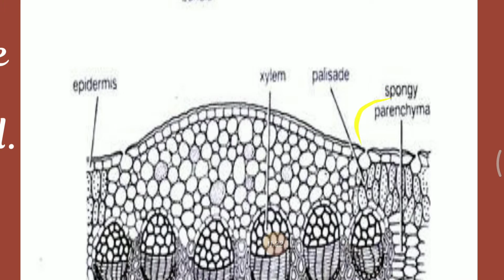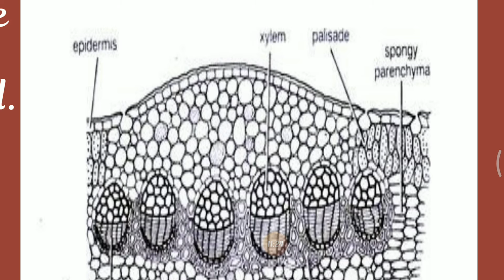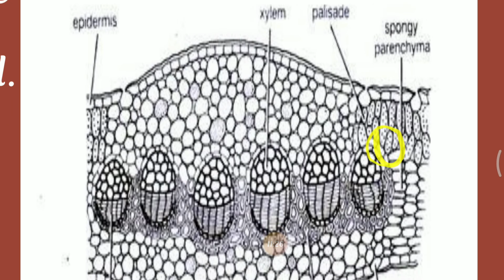Inside these particular cells, the spongy parenchyma, you can find the rich chloroplast cells. It lies below the epidermis. The spongy parenchyma lies in between the palisade layer and the lower epidermis. So no such tissue is there in the midrib. We are not finding any of these two tissues in the midrib.